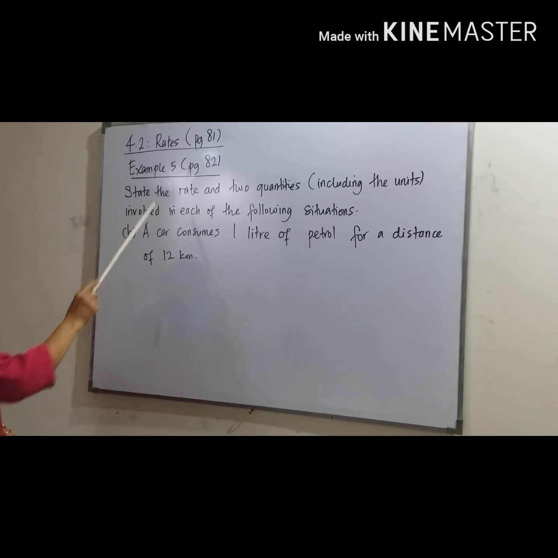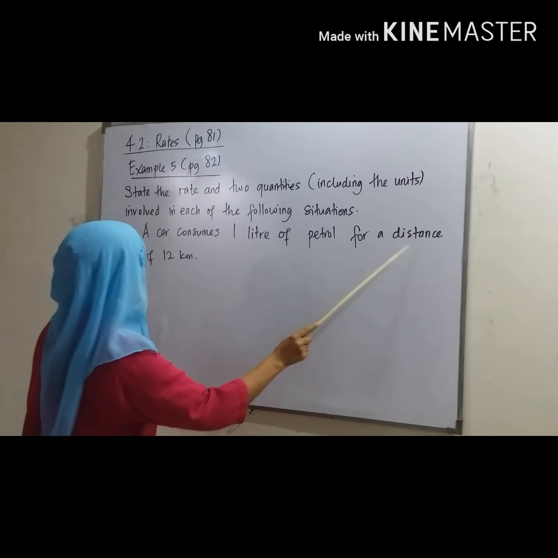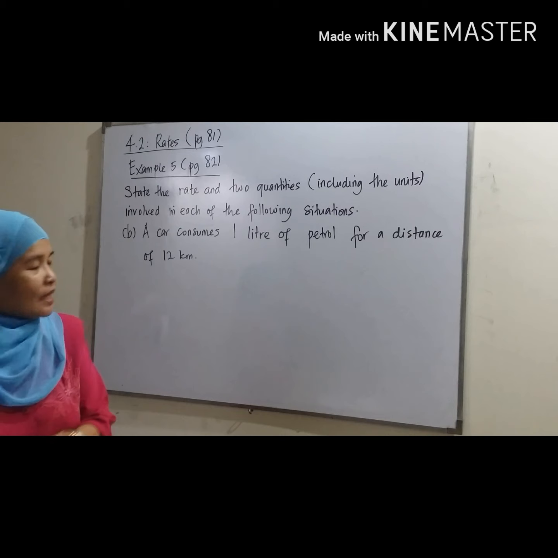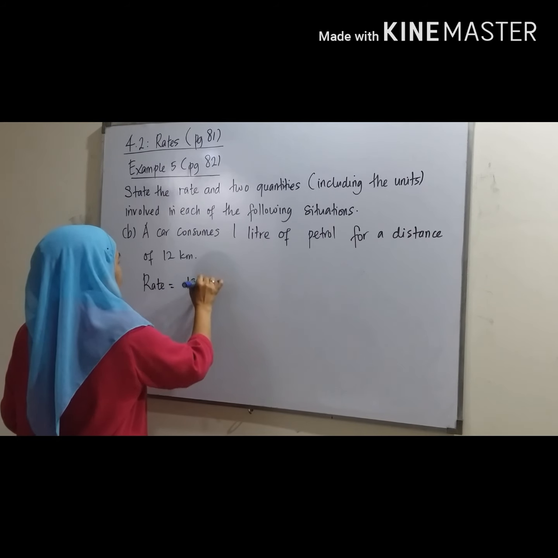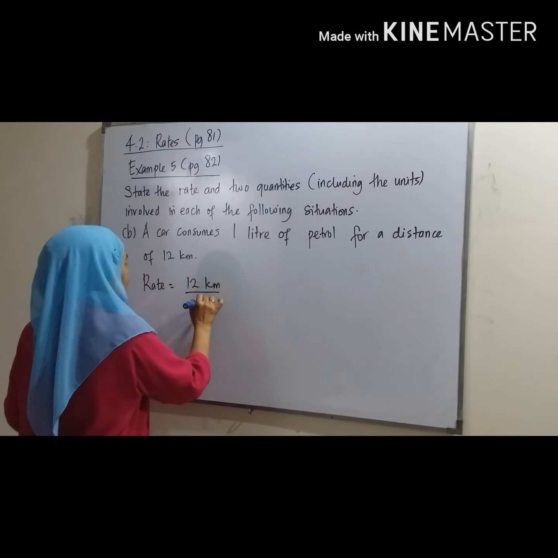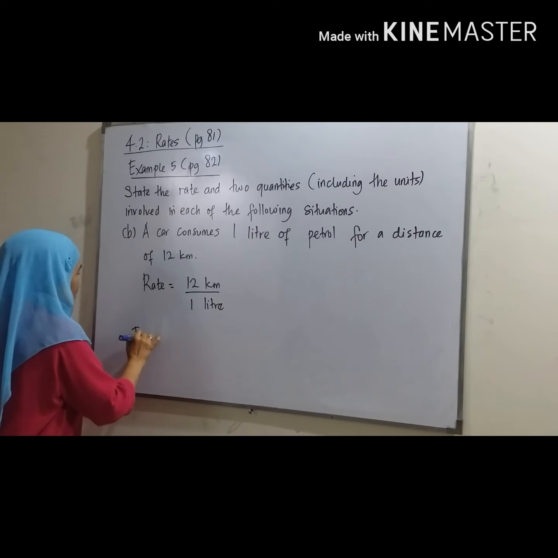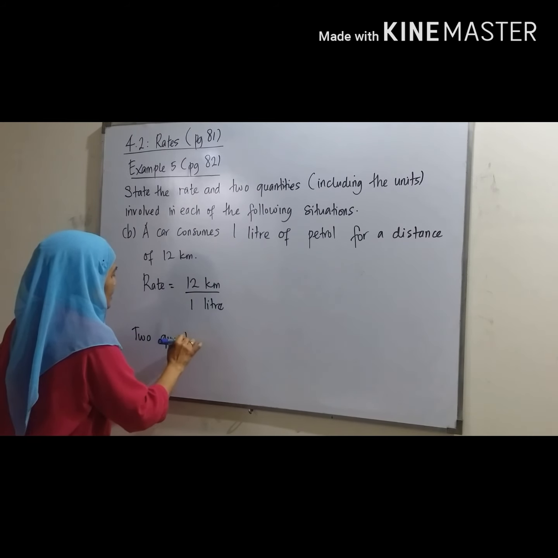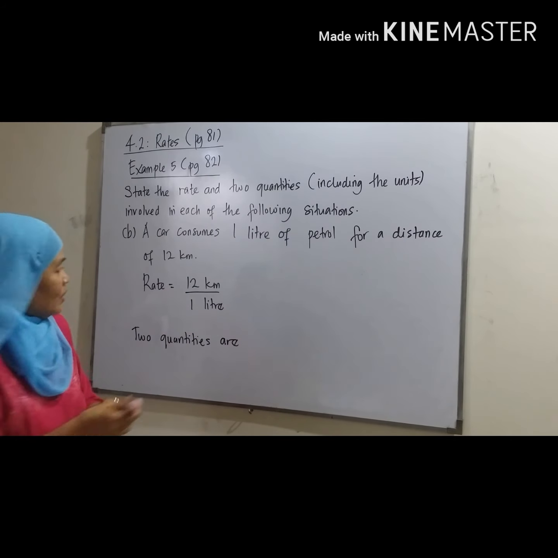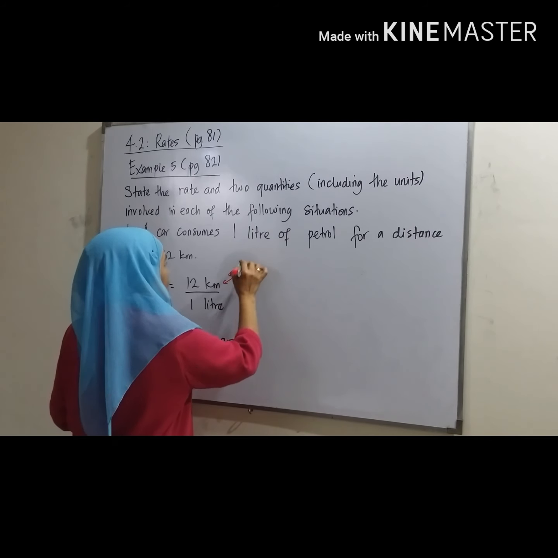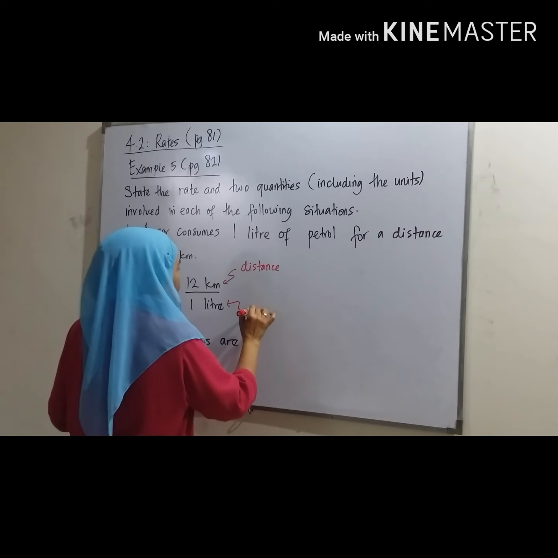Now we look at Example 5, part B. A car consumes 1 liter of petrol for a distance of 12 km. So the rate equals 12 km per 1 liter.